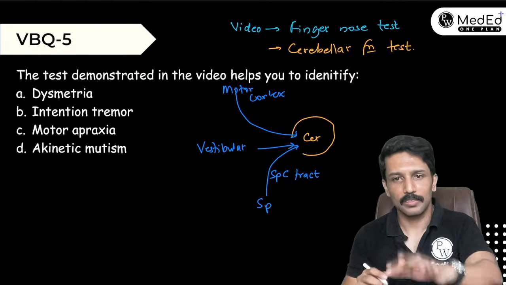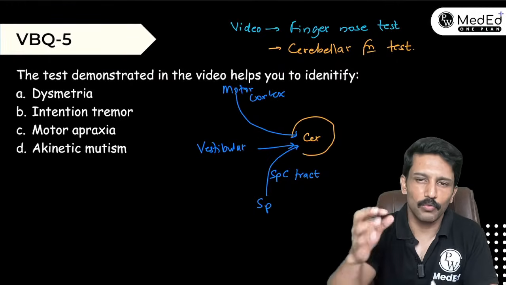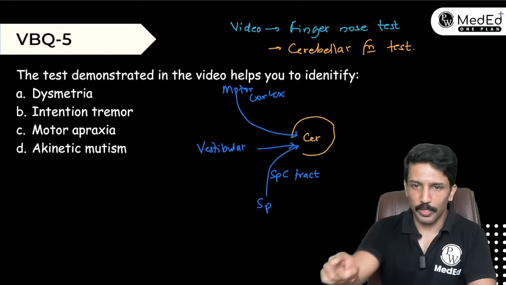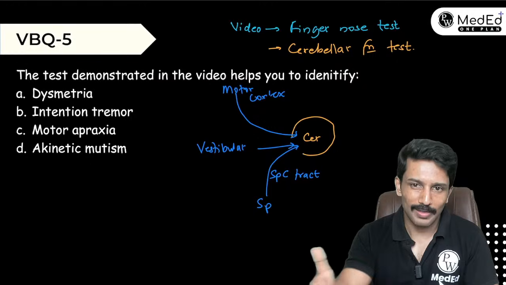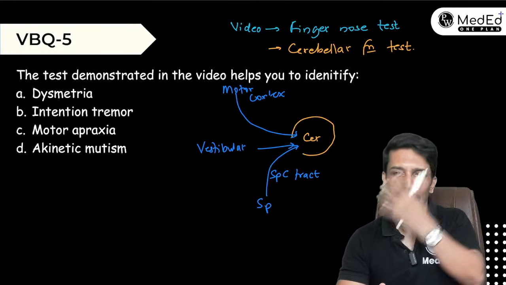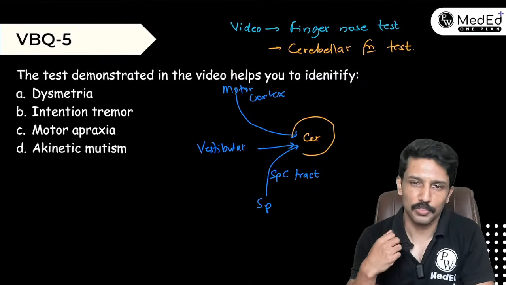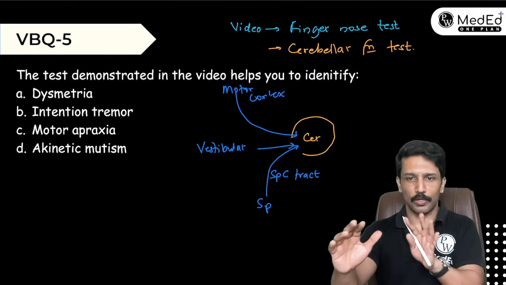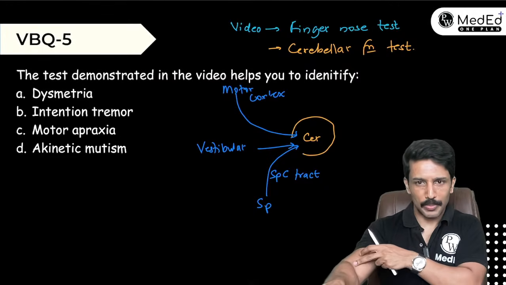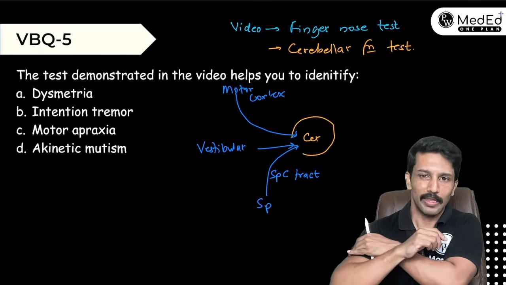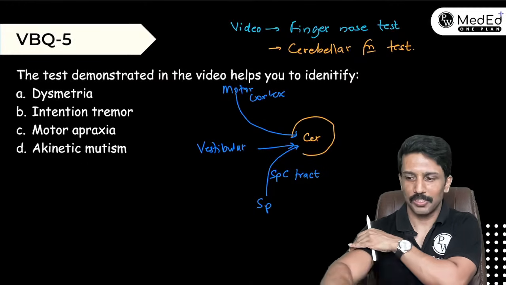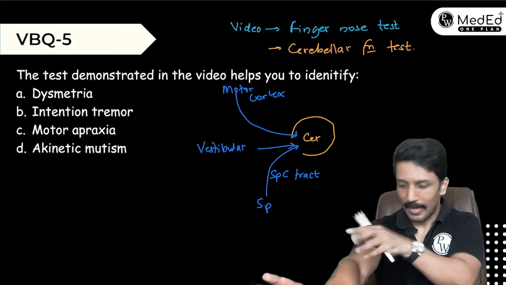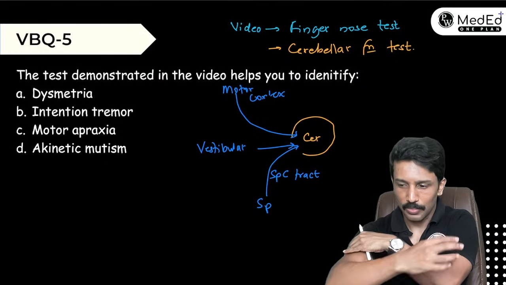Motor area can fire and send a signal to contract a muscle to get a voluntary activity done, but voluntary activity is not gross, it is fine. To give you an example, in front of me there is a cup. If I want to grab that cup, my motor area will send signals to the required muscles. But do you think it's only one muscle which is going to contract to get me the cup? No, multiple muscles, right? For example, right now, the cup is here. So I think the first movement I should be doing is the elbow extension. When I do the elbow extension, I reach the cup. That means the triceps has to contract. Once the triceps contracts, at that time the biceps has to relax.